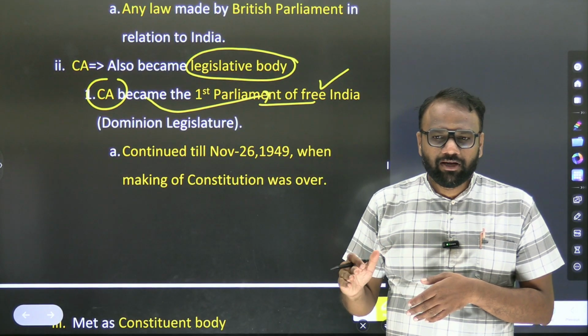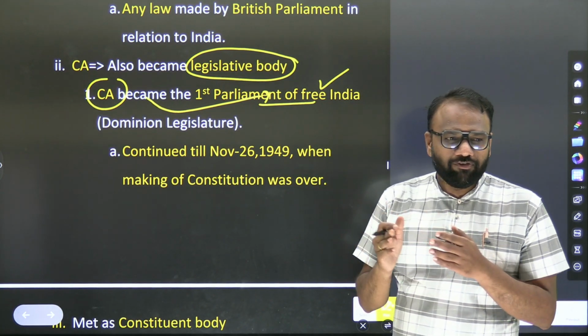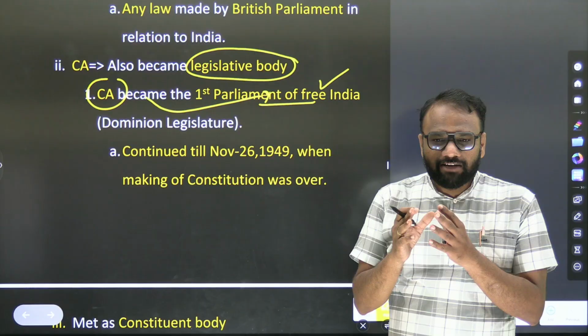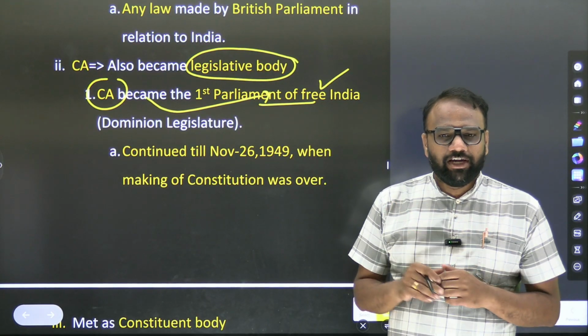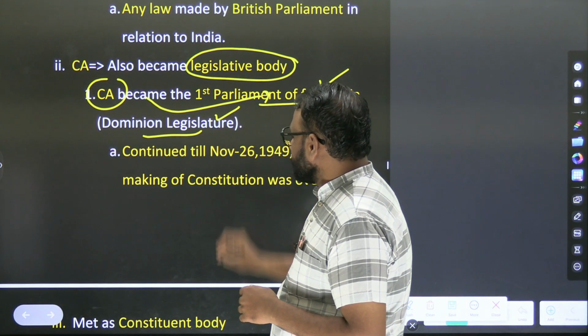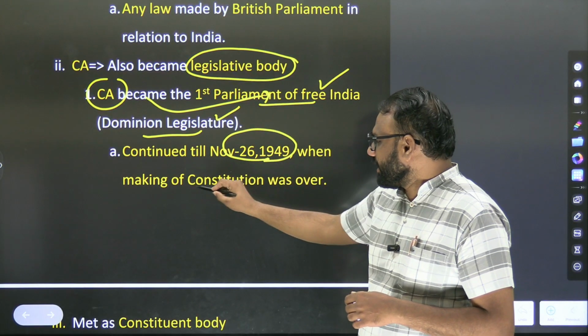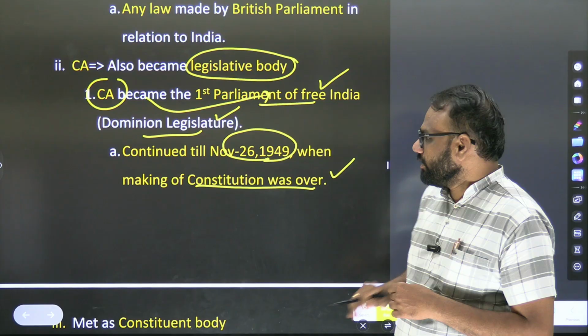When we say Parliament, we have the picture of Lok Sabha, Rajya Sabha and President. But before 1950, the Constituent Assembly itself acted as the Parliament of Free India. The Dominion Legislature continued till 26 January 1949, when the making of the Constitution was over.